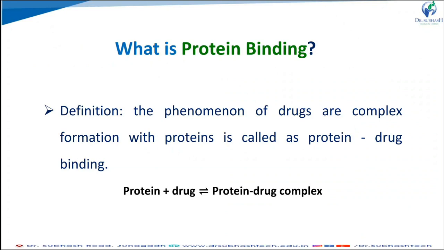When a drug is absorbed from the site of administration and reaches the systemic circulation, the blood, it can interact with several tissue components of the body, like blood and extravascular tissues. In the blood, it interacts with the proteins present. That is what we call protein binding. It is defined as the phenomenon of drugs forming complexes with protein, called protein-drug binding or protein binding. Protein plus drug forms the protein-drug complex.